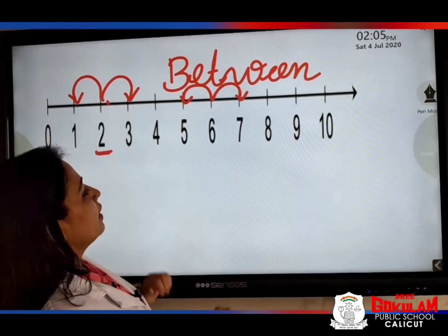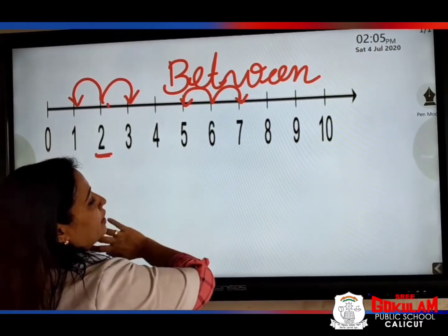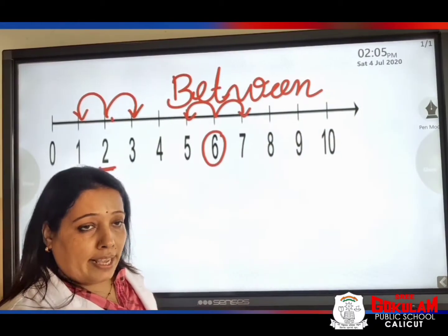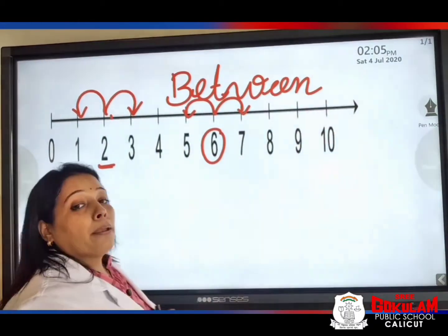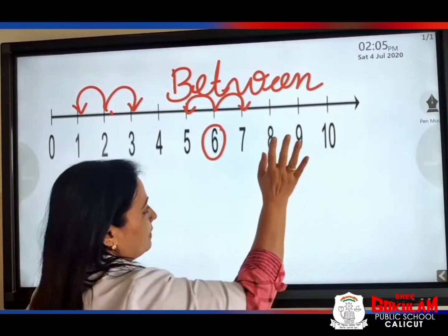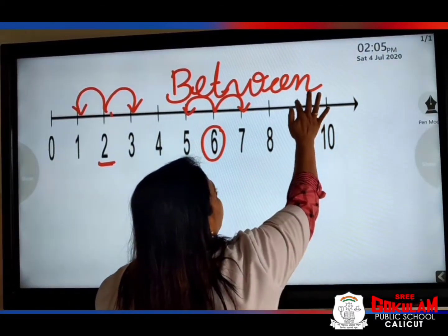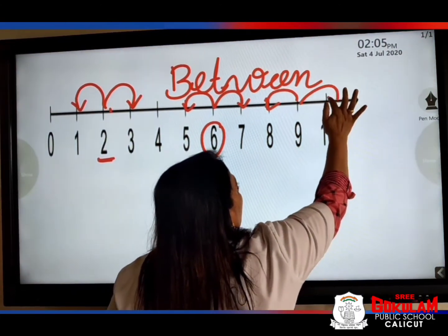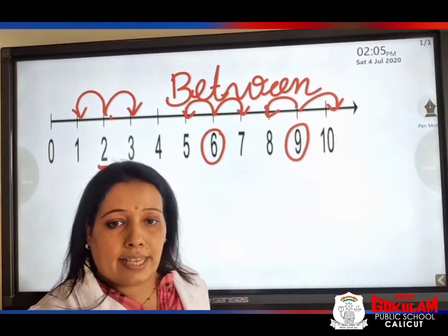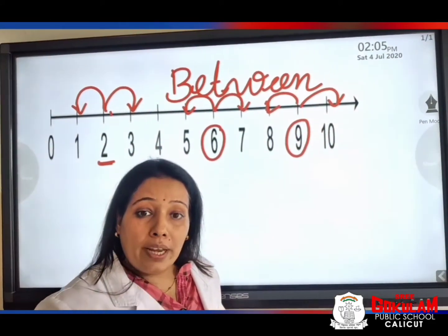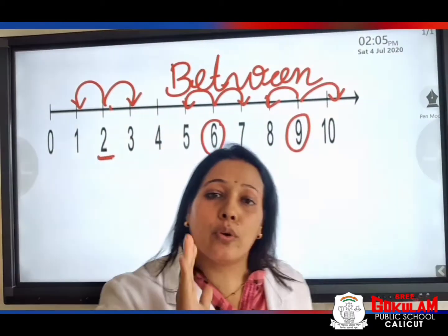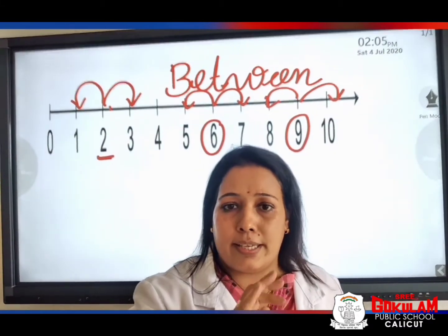Now, here check. Here 5, 6, 7. Now, 6 is the between number. We can say 6 is the between number of 5 and 7. The same way you can look at here. Yes, here the between number is 9. We can say 9 is the between number of 8 and 10. Yes, I hope you have cleared this topic. Okay? Yes.